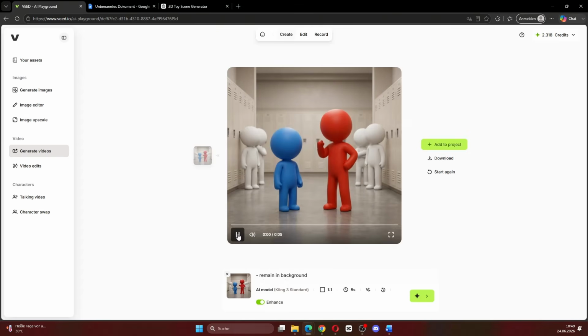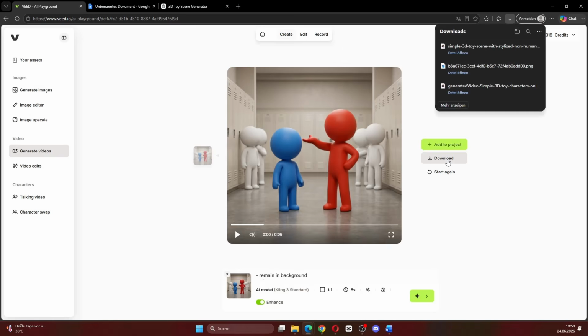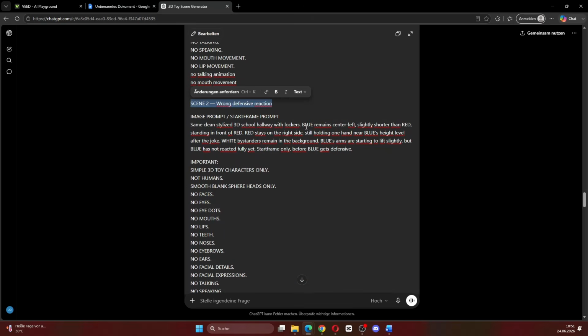Okay, let's check the result. This already looks pretty good. We have the red figure gesturing and we can definitely use that for the final video. So scene 1 is done and we can download it. Now go back to ChatGPT and move to the next scene.